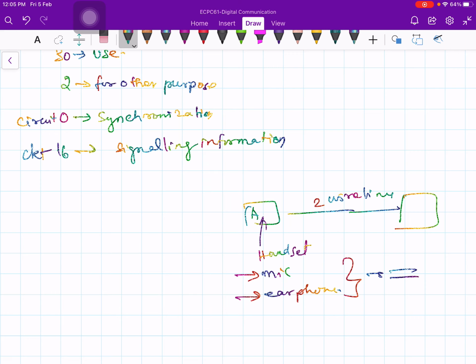So we use 2-wire lines to propagate onto the telephone line, which is okay. We both transmit and receive on these two lines, but within the instrument we do something so that your local transmitted signal does not bother your ear, and does not bother the other person receiving your signal. Because in the same handset, if you start to speak, the same voice would come to your earphone and you would hear your own voice. That should not happen.